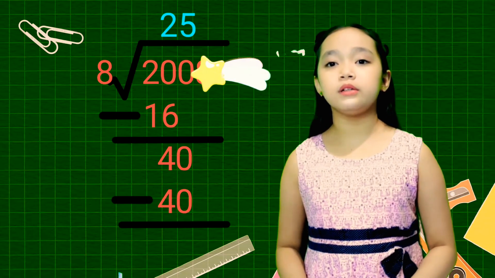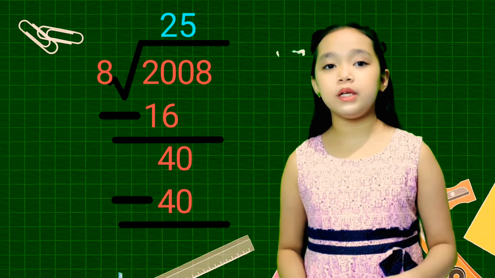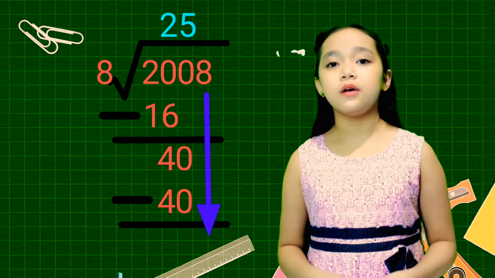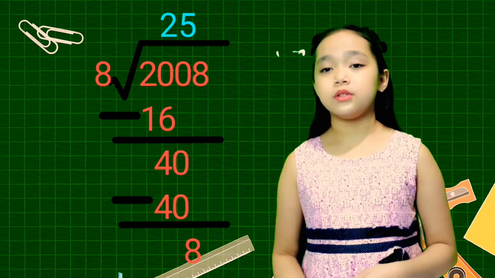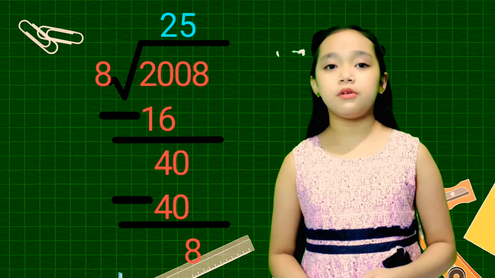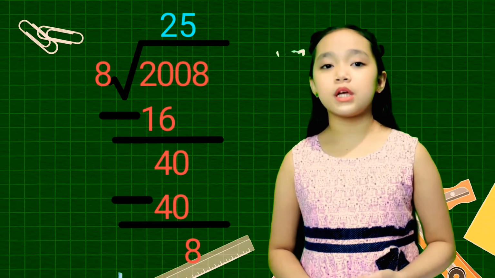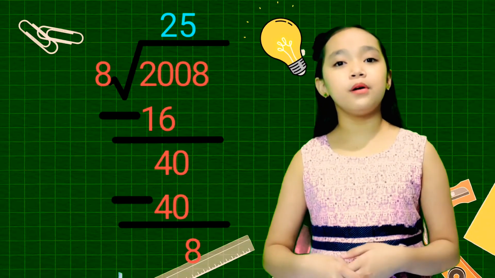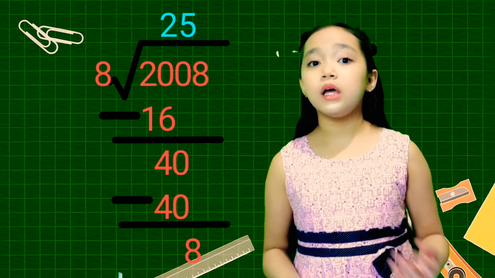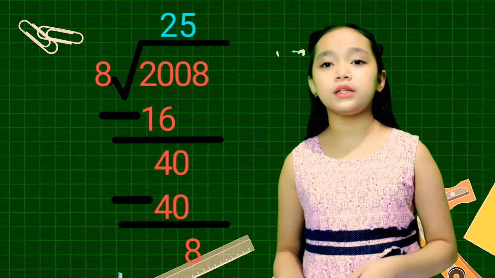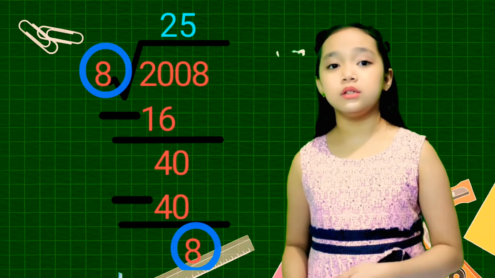Let's stop ignoring the last digit in the dividend, the 8, and bring down a copy of it to team up with our new remainder 0. Together, they form a remainder 8 since the previous is 0. Aha! We both have the same number and we know for a fact that 8 divided by 8 is 1.